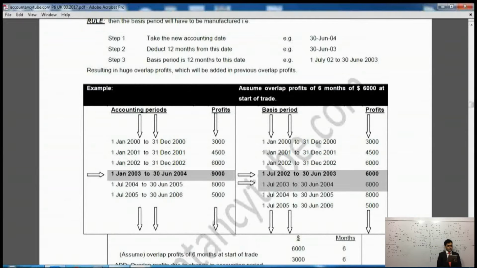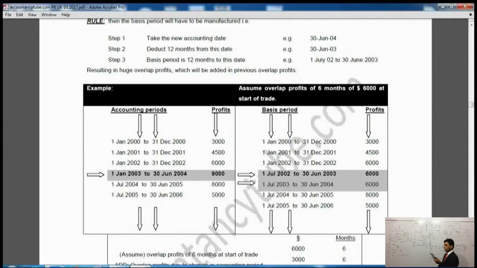So this one is 4-5. Next one is 5-6, I think. Yeah. Now, could you please check the previous one? Previous one is 2-3. This one is 4-5. There isn't any 3-4. All right. So the change of accounting date resulted in more than 12 months, but there is no accounting date in one tax year. So which tax year is it in which there is no accounting date? Tax year 3-4. So there is no accounting date ending in tax year 3-4. Right. So that is the difference between this one and the previous one.